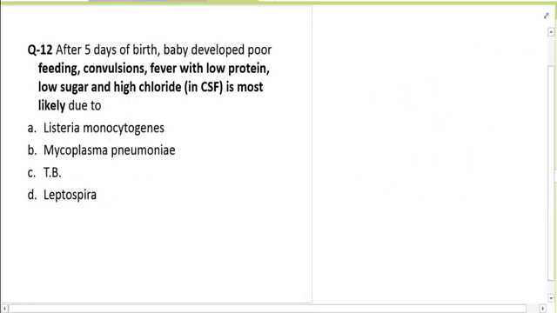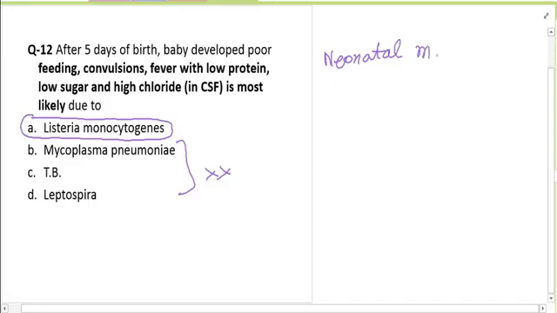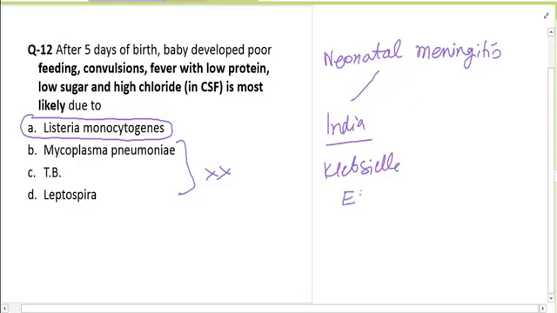Again, the next question is on meningitis in a newborn. Remember, the rest three do not cause anything in a newborn, so by exclusion, the answer here is Listeria. It is only by exclusion. But again I would highlight that the most common cause of neonatal meningitis in India would be Klebsiella followed by E. coli.